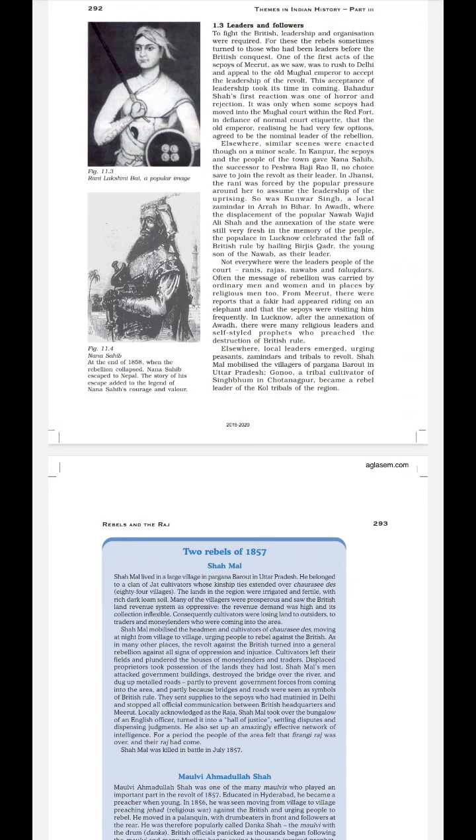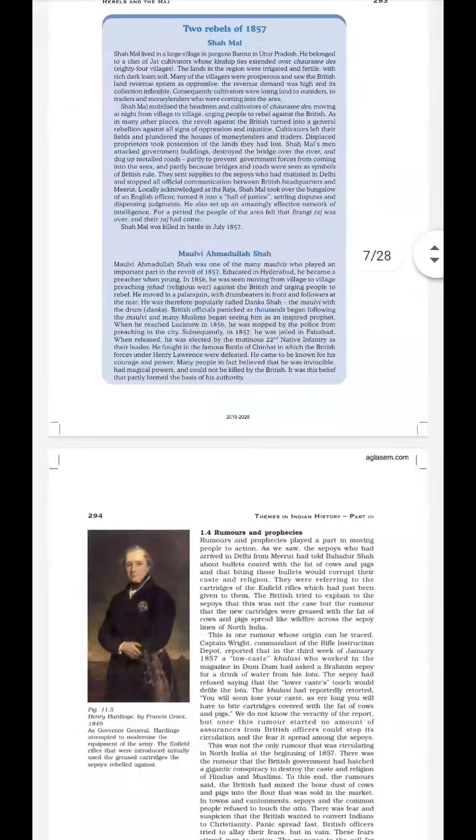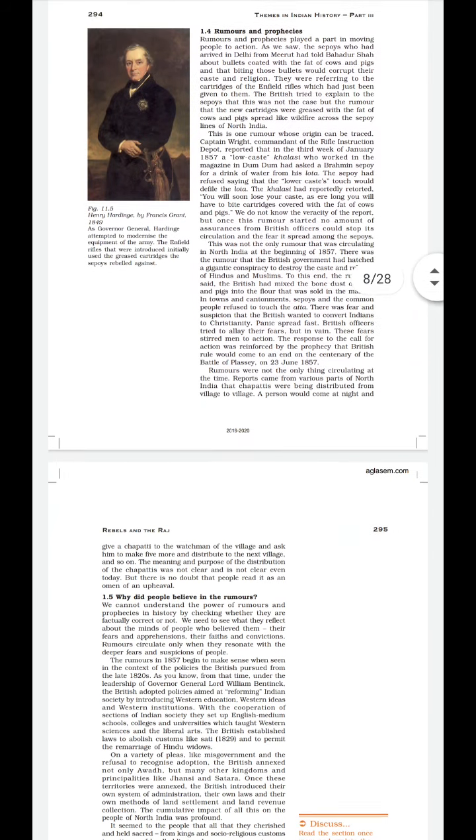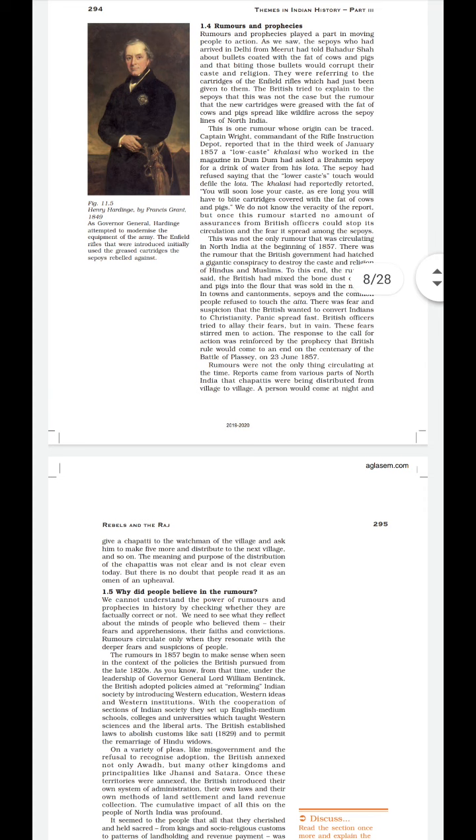Okay, so out here we can see that neither Hindu nor Muslim, all local leaders emerged, including peasants, zamindars, and tribal people, to revolt against the British Empire. Clear? Next is the rumors and prophecies. Clear? So, what type of rumor was being spread during that time?